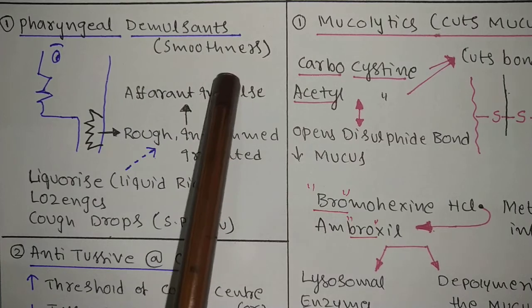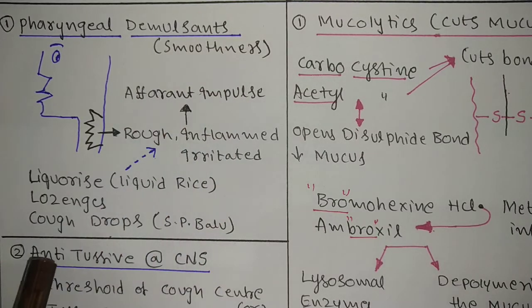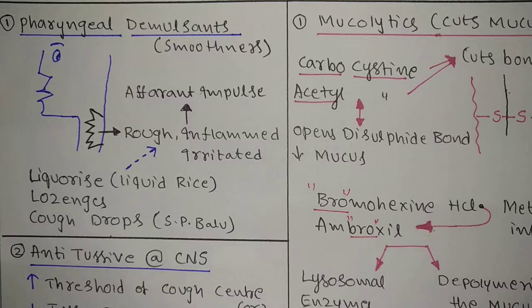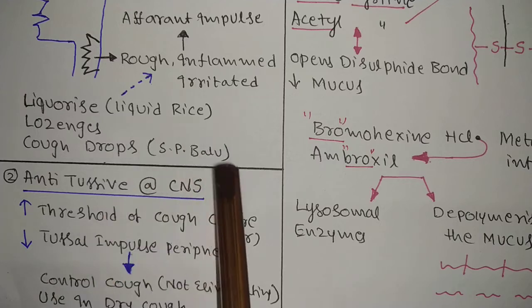Automatically there is no impulse, so no signal to the brain. And second, the antitussive, which acts on both the CNS and the periphery. How it acts we will see now. So it is a dual action.